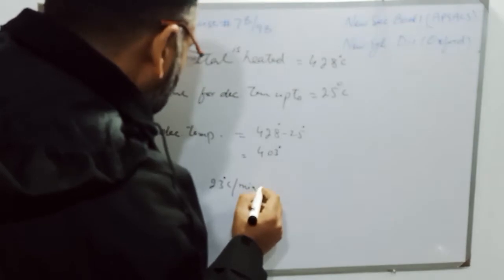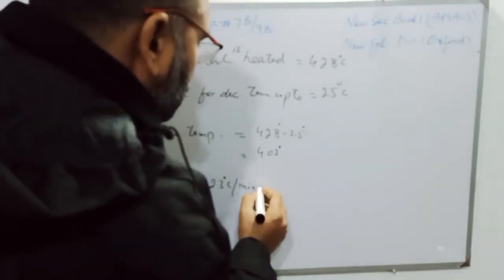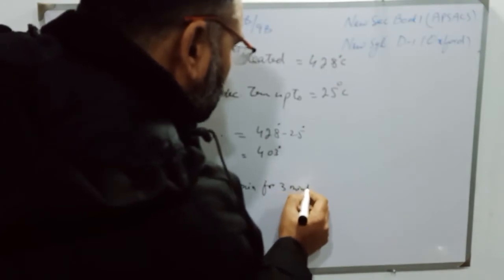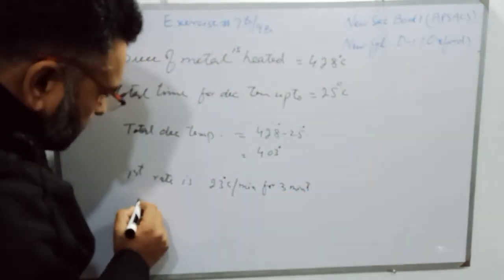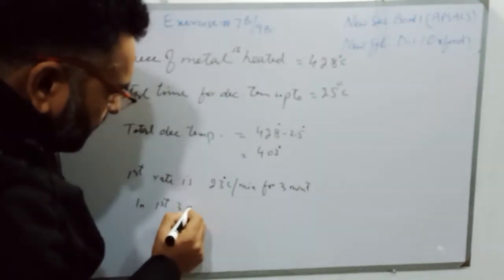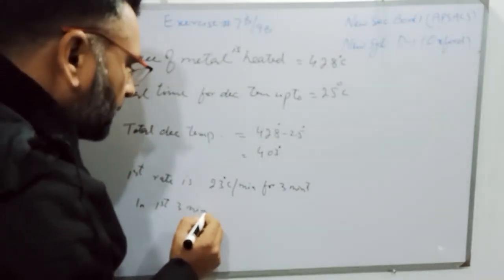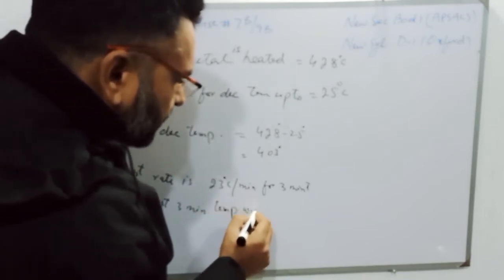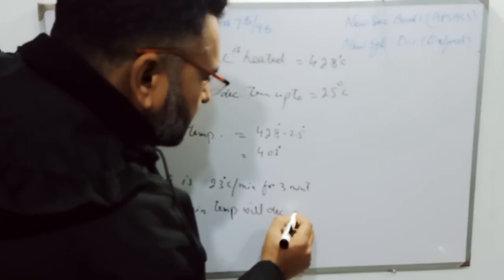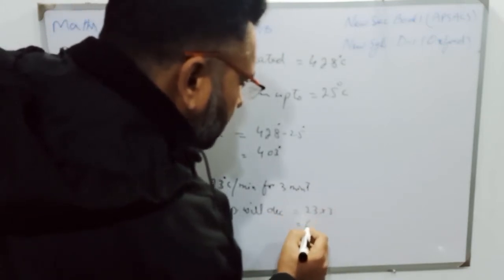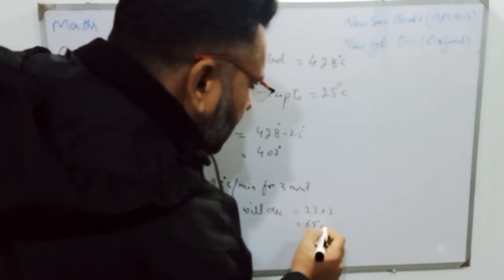So students, in the first 3 minutes, the temperature will decrease 23 multiplied by 3, and it will be 69 degrees centigrade.